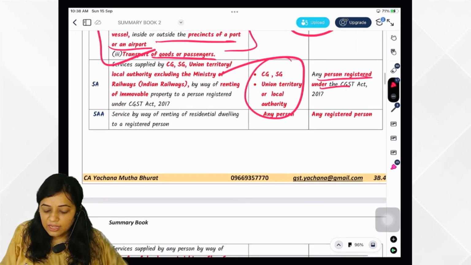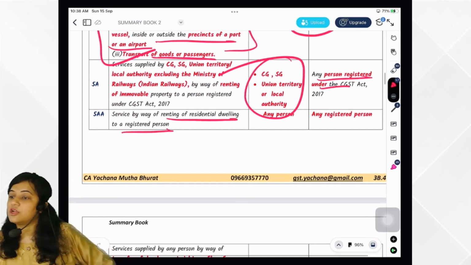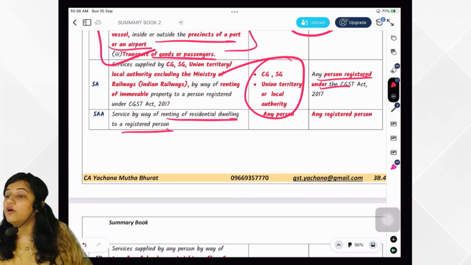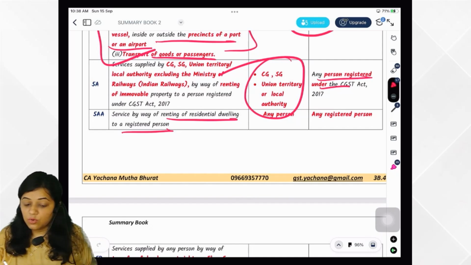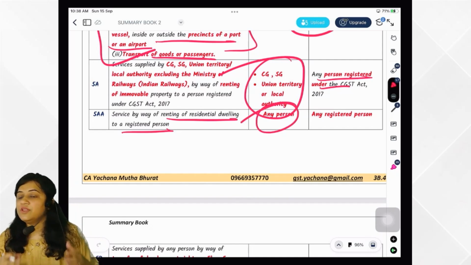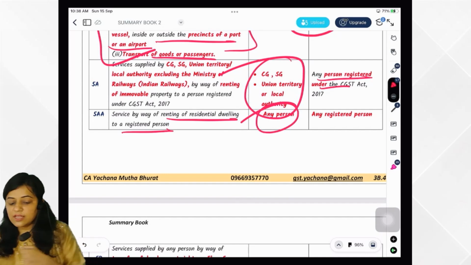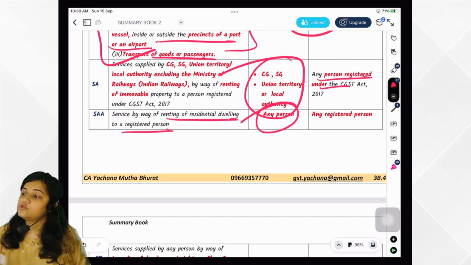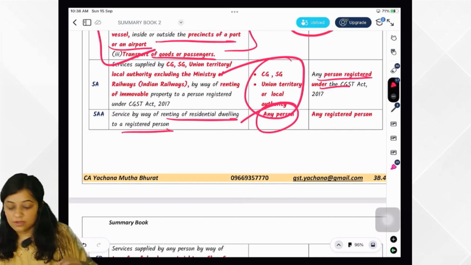Then renting of residential dwelling to a registered person. What happened? Renting of residential dwelling to a registered person. Who is giving the service? Any person. Who is the recipient? Any registered person. So the registered person would be paying tax under RCM.